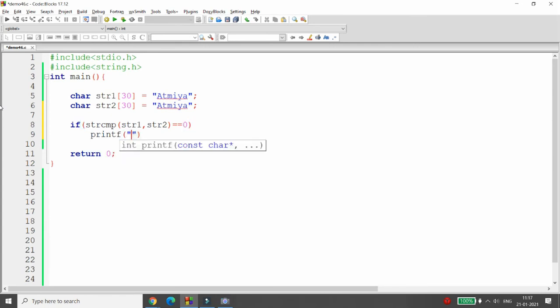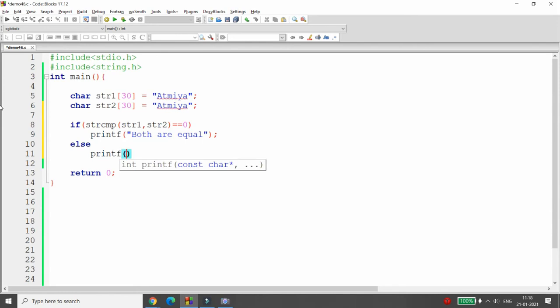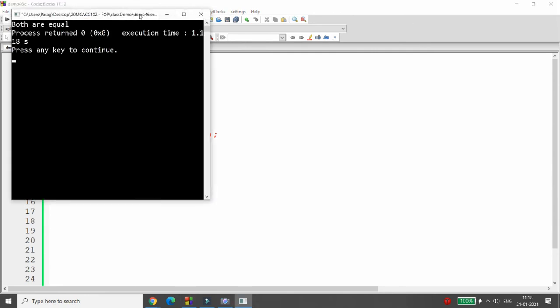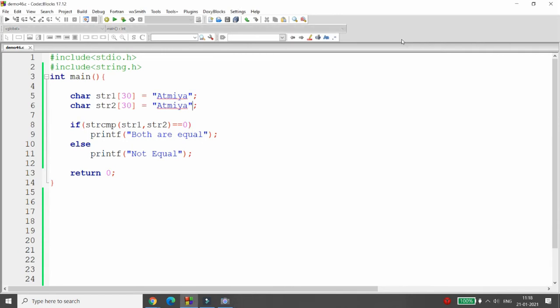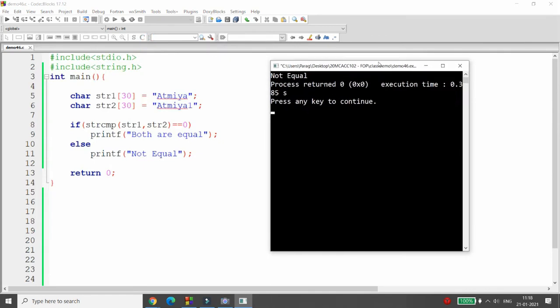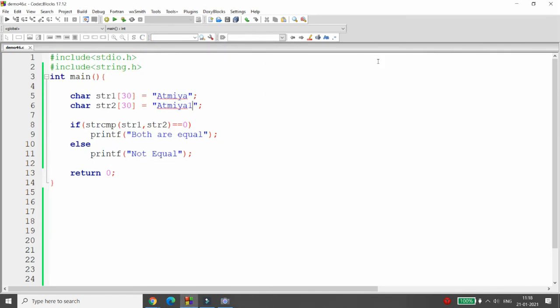So here you can print the message both are equal, else you can print the message not equal. So you can run this and you will get the message that both are equal. Suppose if it is ATMIYA1, then you will get the message not equal. So this is what the strcmp function is.